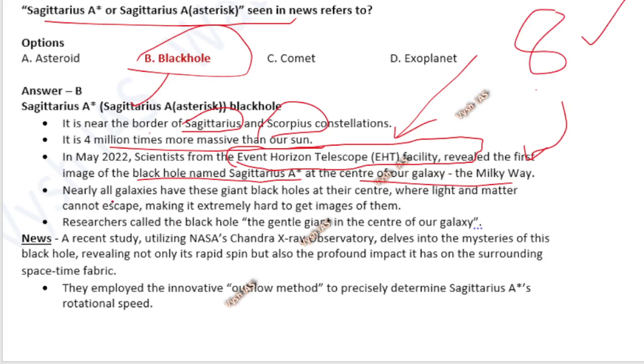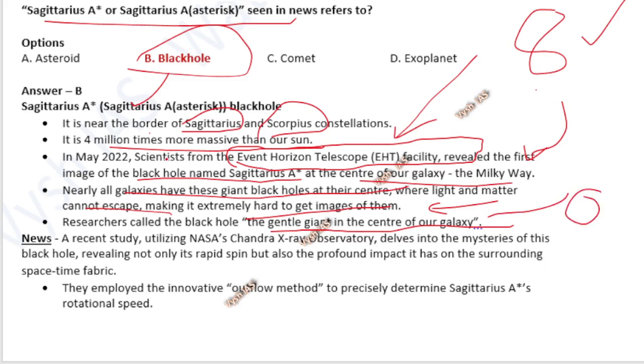Nearly all galaxies have giant black holes at the center where light and matter cannot escape, making it extremely hard to get images of them. That's why I told you we got only a shadow image in 2019. Now scientists are slowly giving out more and more images. Researchers call this black hole the gentle giant in the center of our galaxy, meaning at the center of the Milky Way it is like a gentle giant.